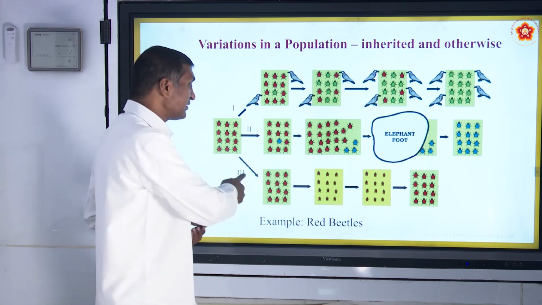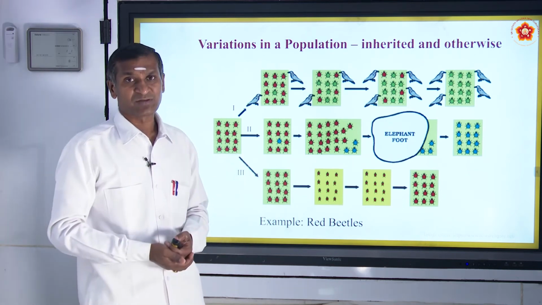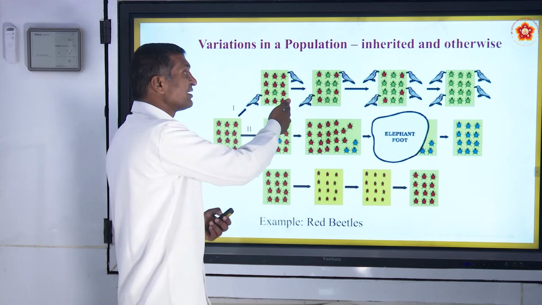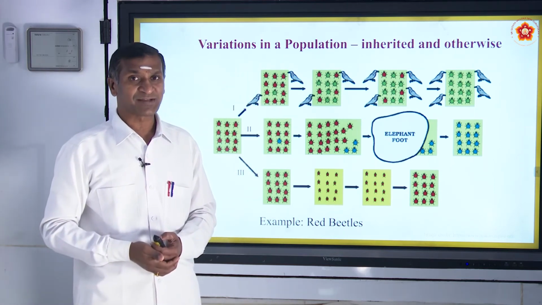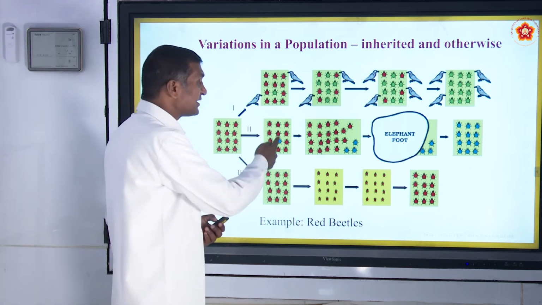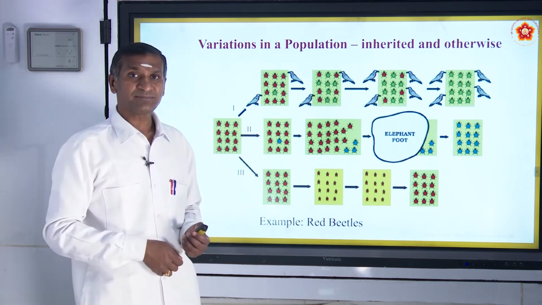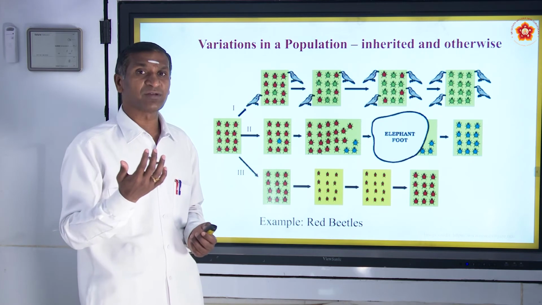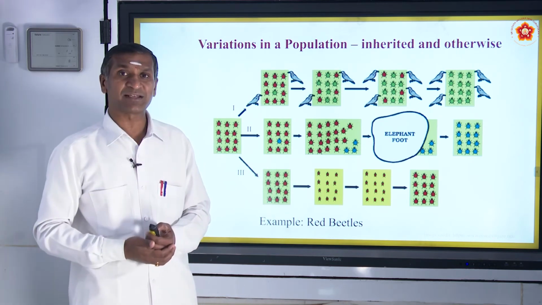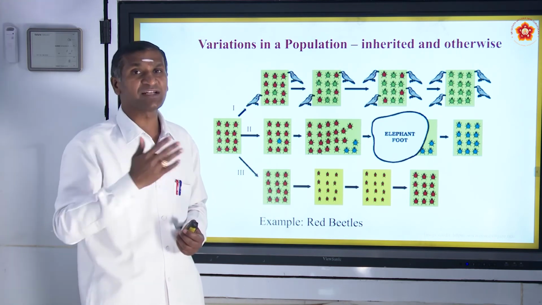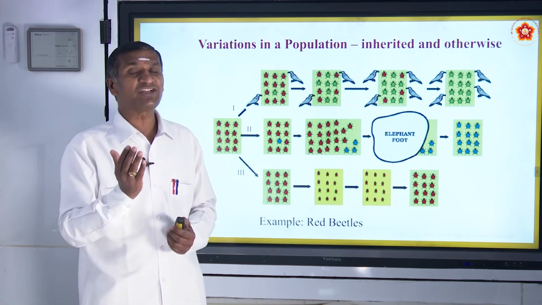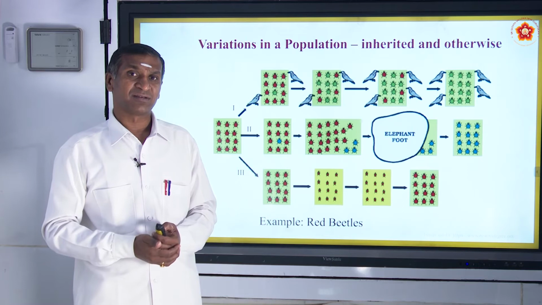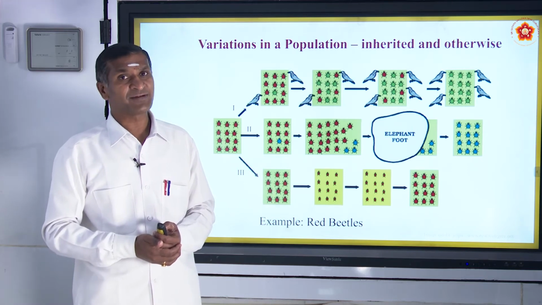This is the third situation. So in the first situation, natural selection helped them survive. In the second situation, due to the calamity that took place, even though the color change was there, there was no change in the survival of the beetles.